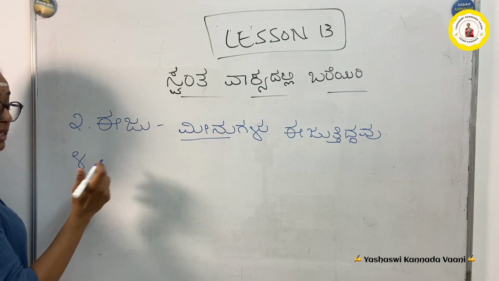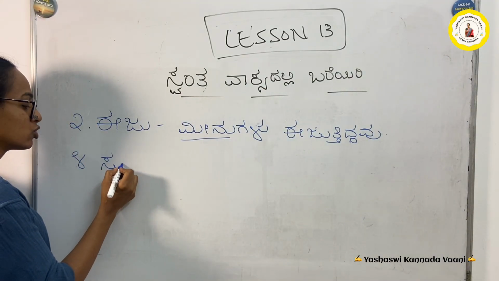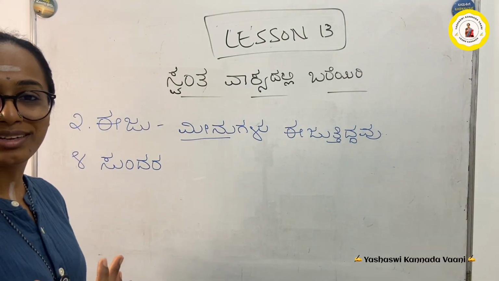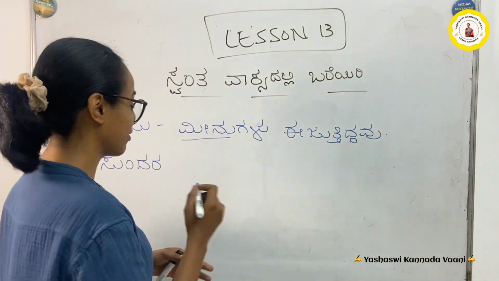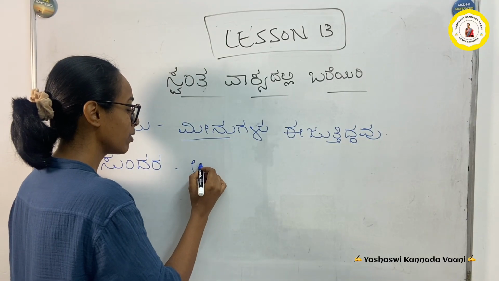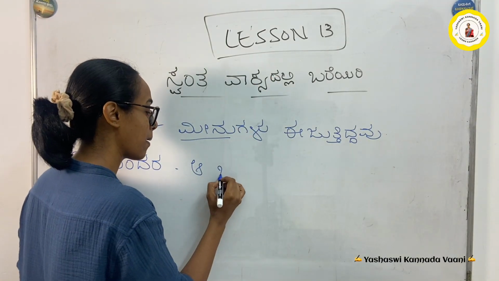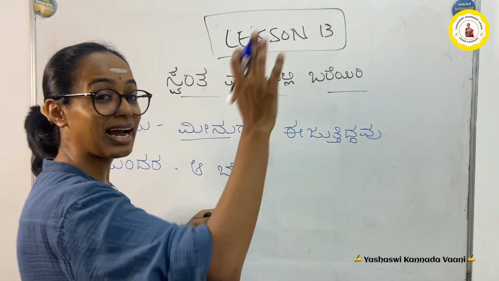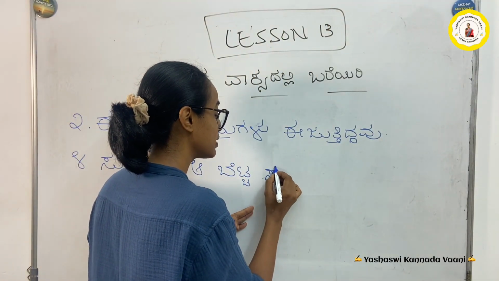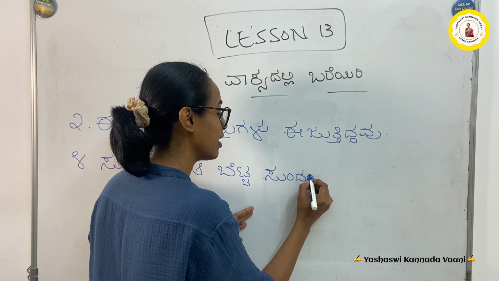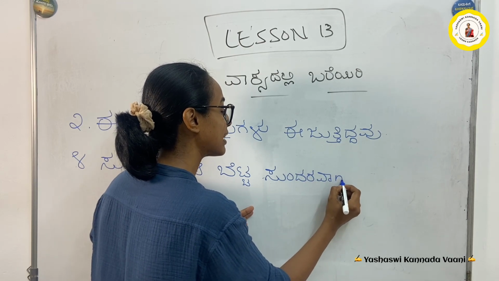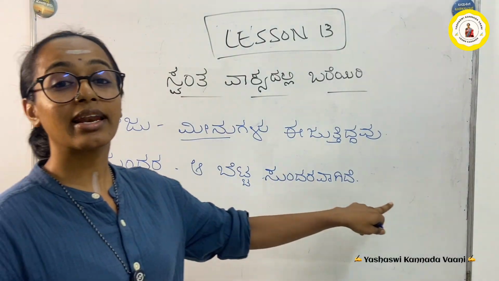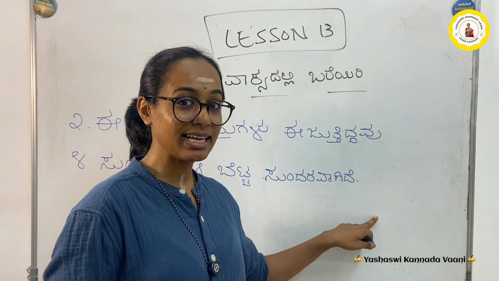This is how I write 4 in Kannada. Sundara. Su, sonne, da, ra. Sundara andre beautiful. Very good. Betta, mountain. That mountain is beautiful. Betta sundaravagide. That mountain is beautiful. Clear? Very good.